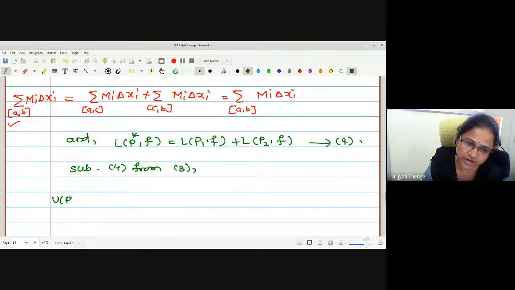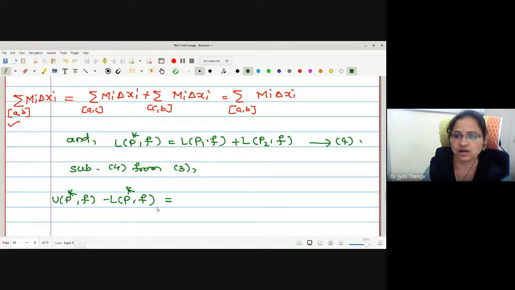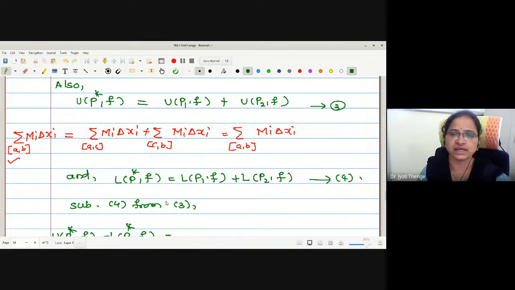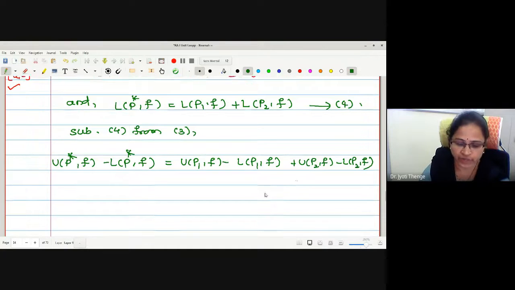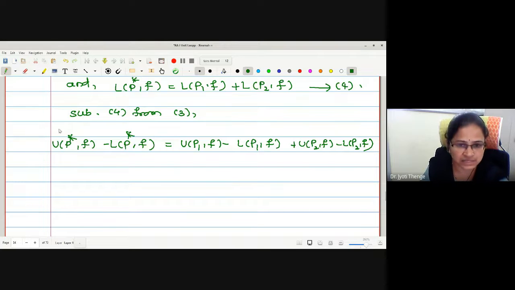What will we get from the subtraction? U P star F minus L P star F. What are the terms on the right side? May I write U P1 F minus L P1 F added with U P2 F minus L P2 F. But we already know that this is less than epsilon.